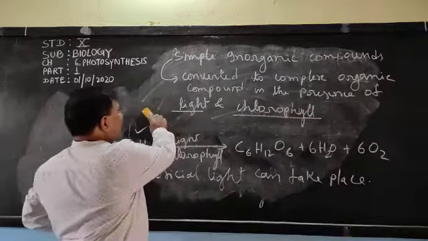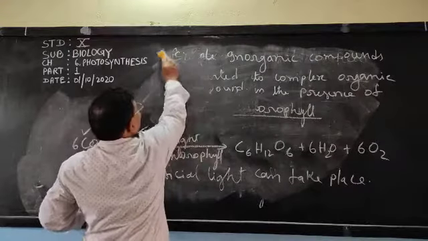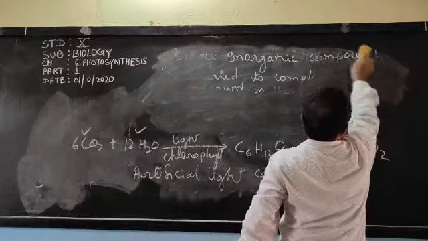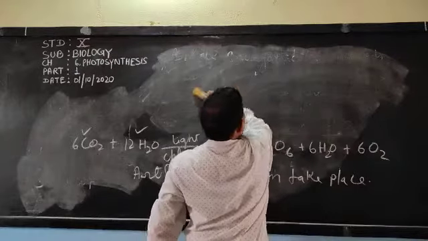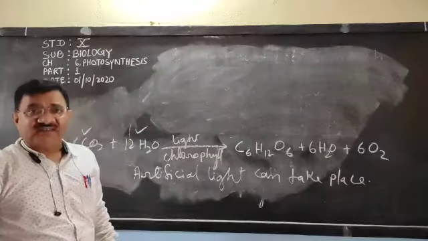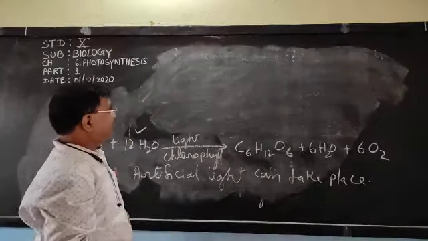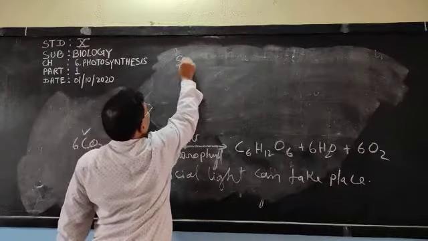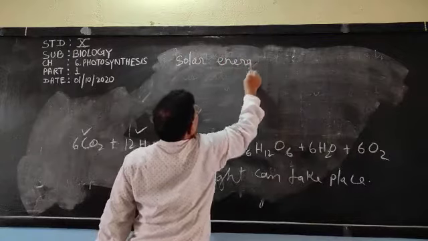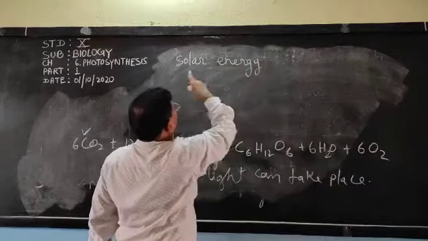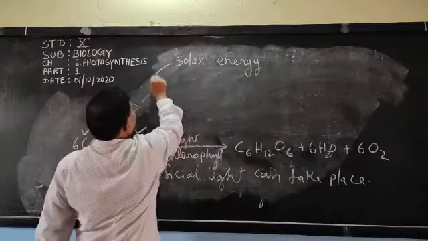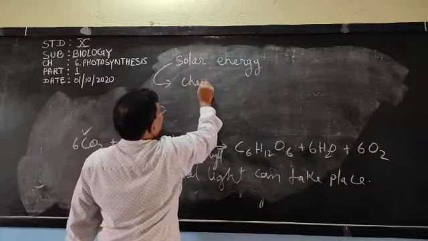Now we can define it some other way also. What other way can we define it? See here. It is a process in which solar energy or light energy is converted to chemical energy.